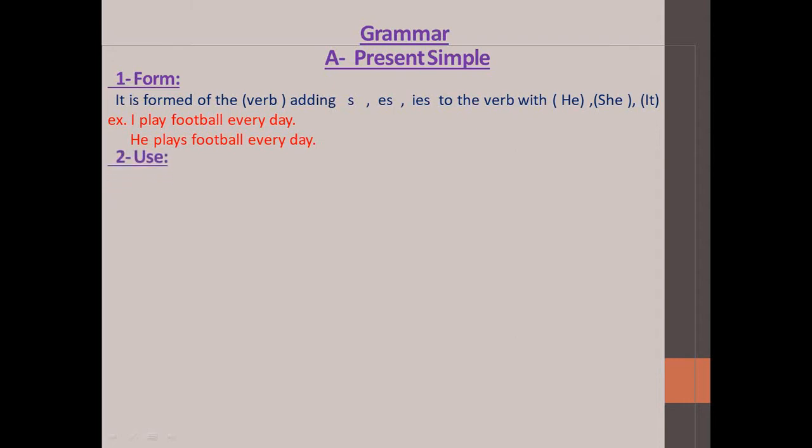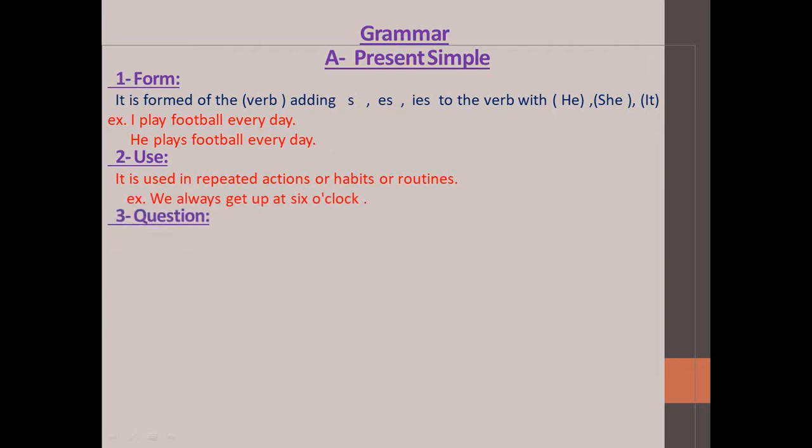Number 2, use. What is the use of the present simple? It is used in repeated actions. Number 1, repeated actions, habits or routines. And all these things you have learned in the first term. Repeated actions, habits or routines. Example, we always get up at 6 o'clock. So the tense here is get up and the key word, always.